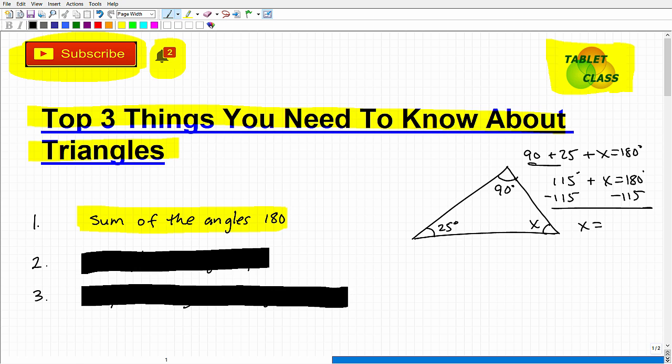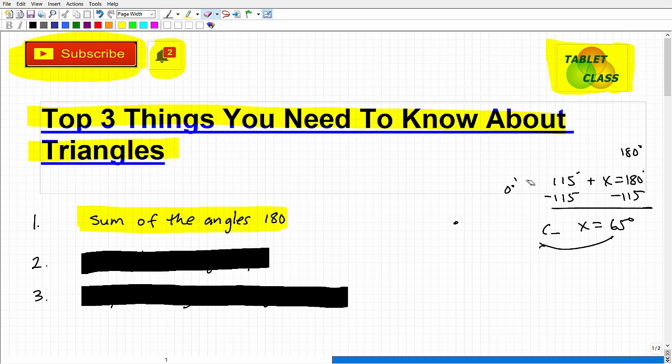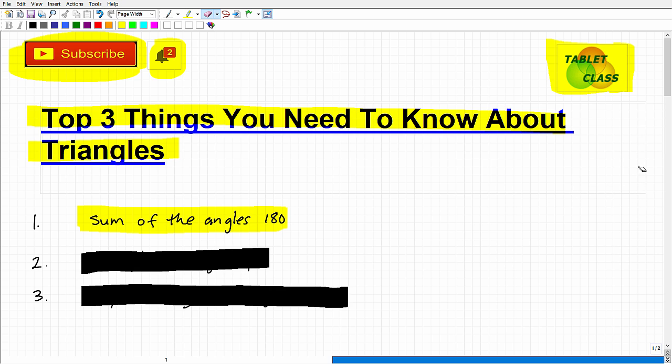So x is going to be equal to 180 minus 115, and that's 65 degrees. So this angle here is 65 because the sum of the angles of any triangle is always going to be 180 degrees. That's the first big thing that you want to know about triangles. All right, let's move on to the next concept about triangles that you absolutely want to know.